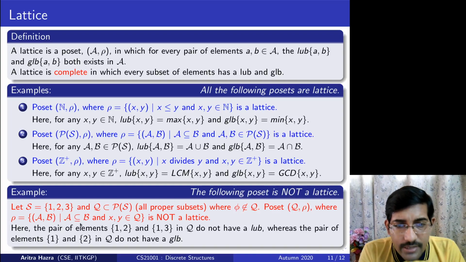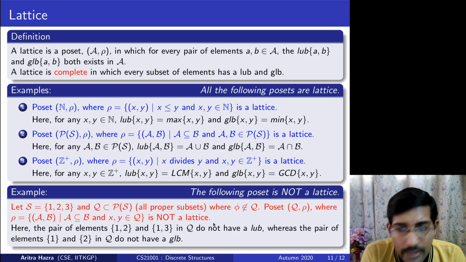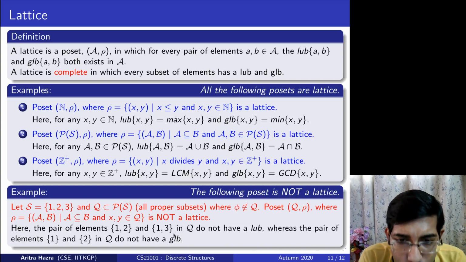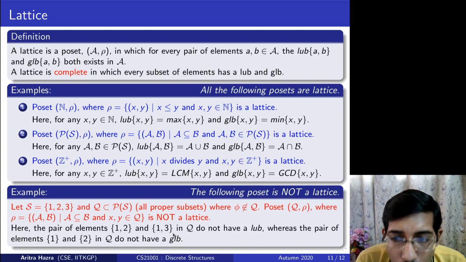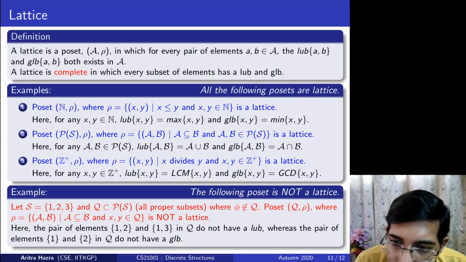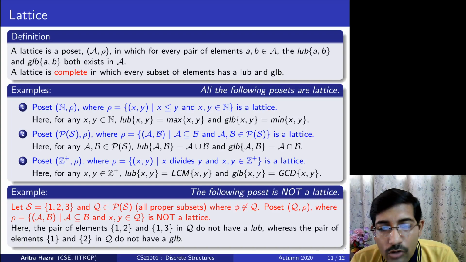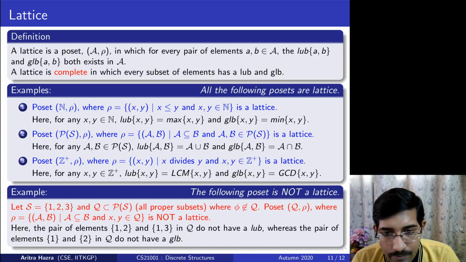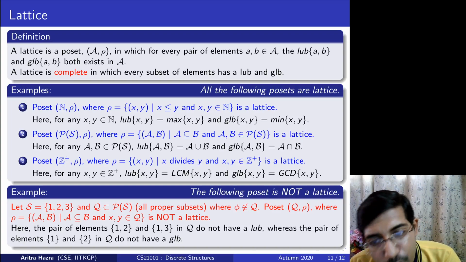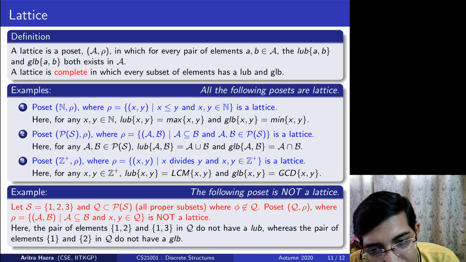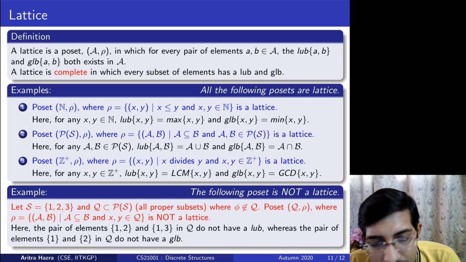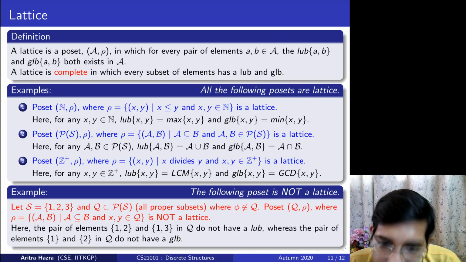Now see that this relation with subset is no longer a lattice, because the pair of elements {1,2} and {1,3} do not have a least upper bound. Because {1,2,3} is not in this set, there is no least upper bound. There are many upper bounds, but no least upper bound. Similarly, elements {1} and {2} do not have a greatest lower bound. There are maximal elements in this set: {1,2}, {1,3} and {2,3}, three maximal elements. Similarly, three minimal elements are there, but it is not a lattice.